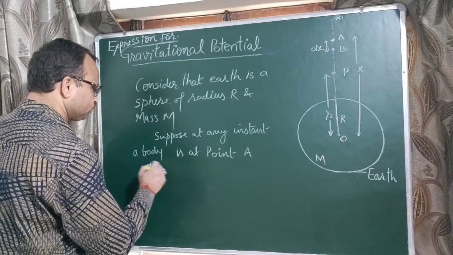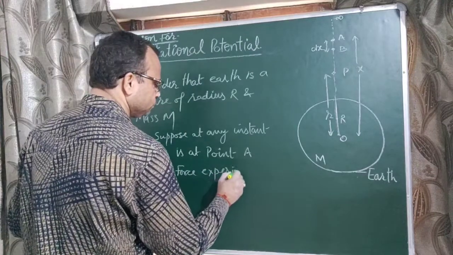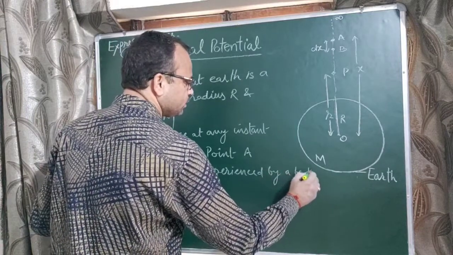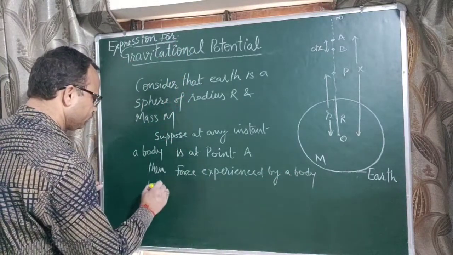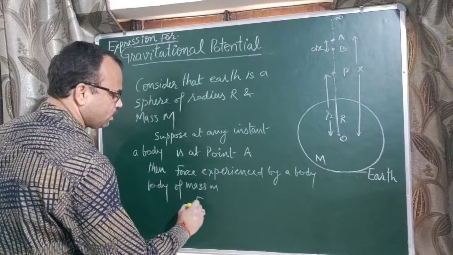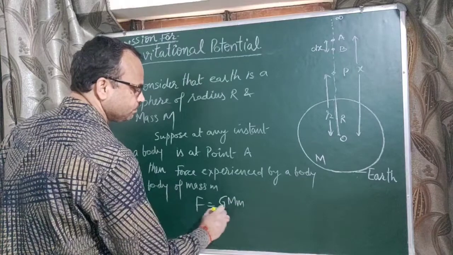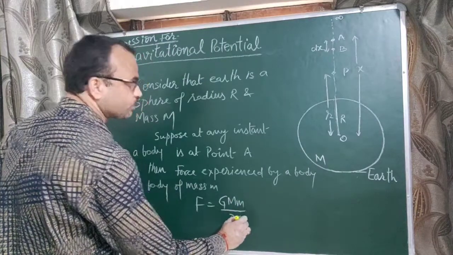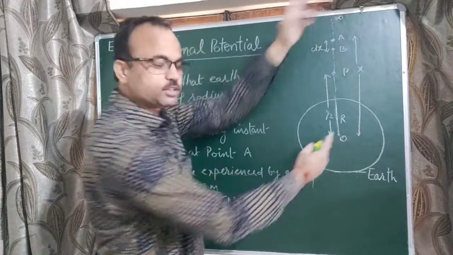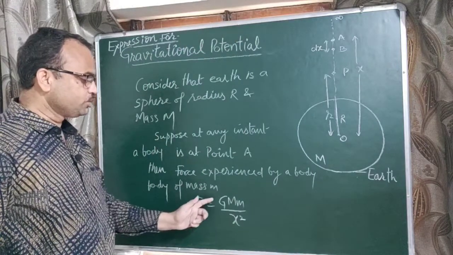Then the force experienced by a body of mass m, F equal to G M m upon x square, because the distance of point A from the center of the Earth is x. So the force experienced by a body which is at point A is given by F equal to G M m upon x square.